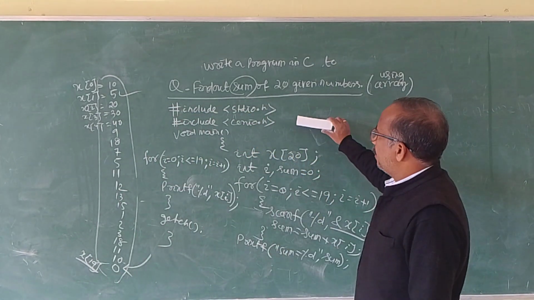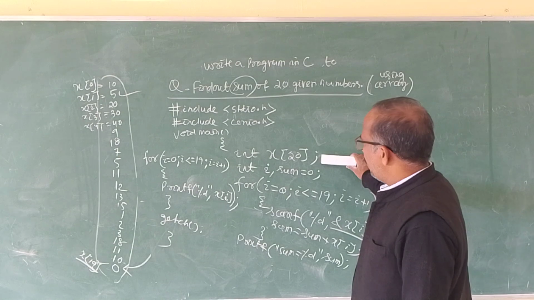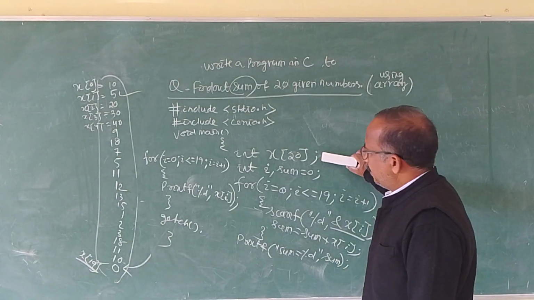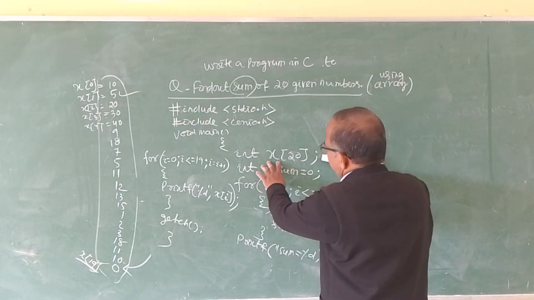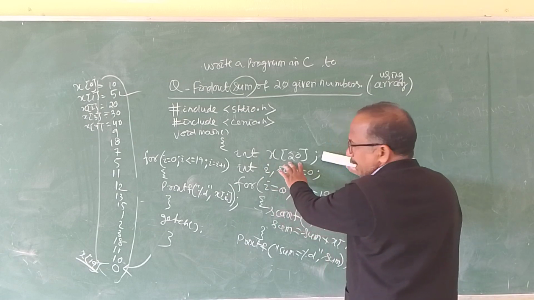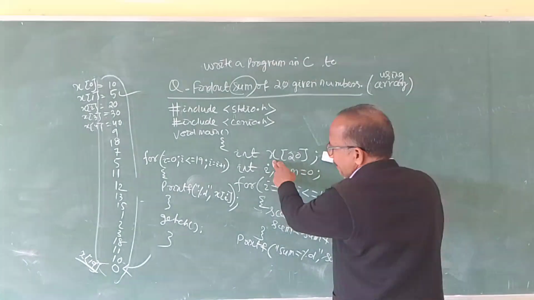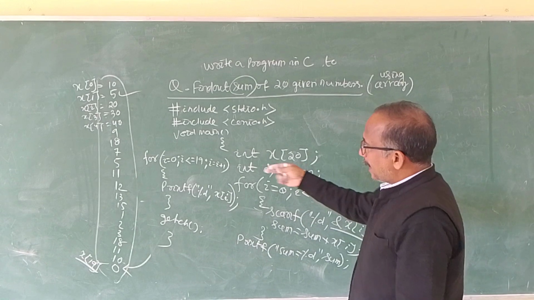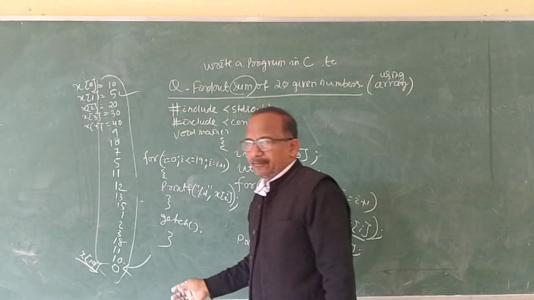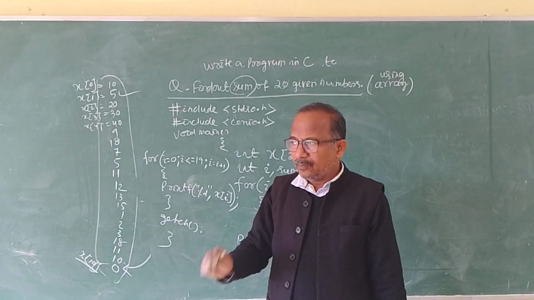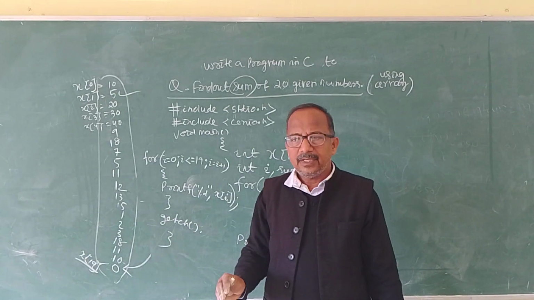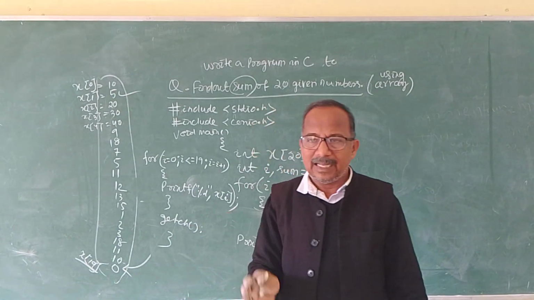x is an array. I have stored 20 values with a single name, and these values are of the same type, because in an array whatever values we store are of similar type.